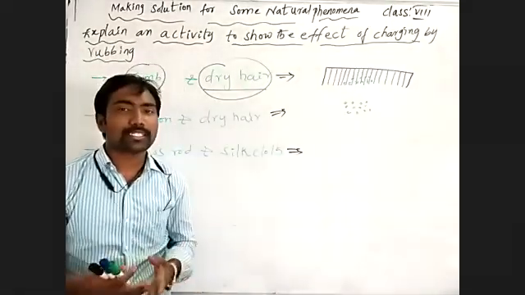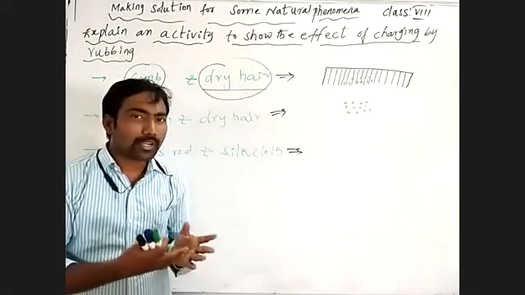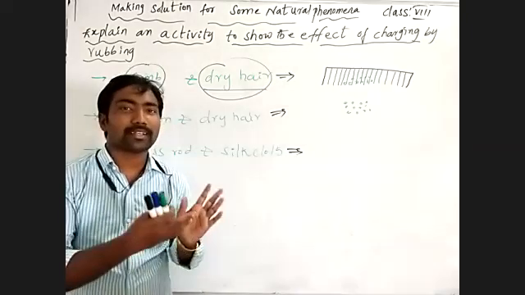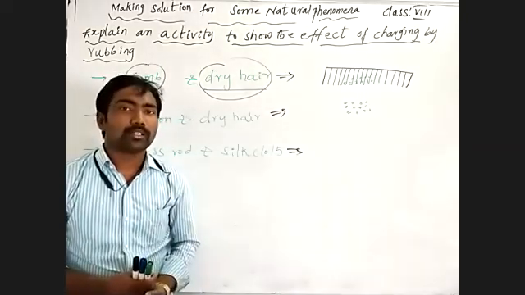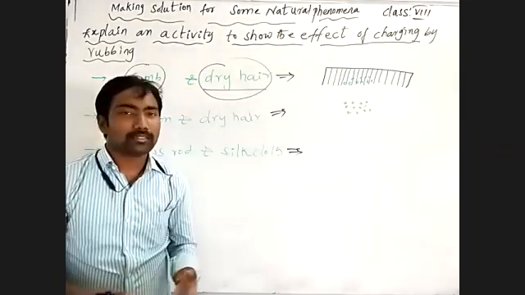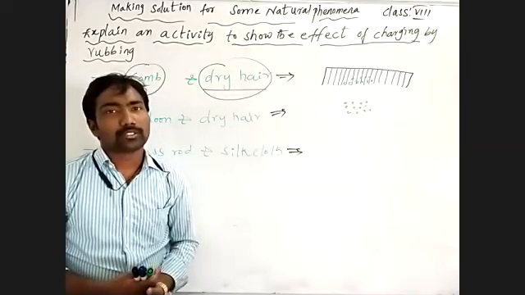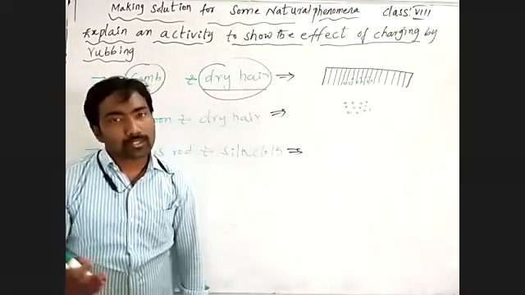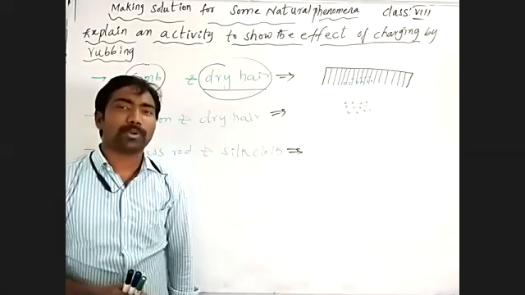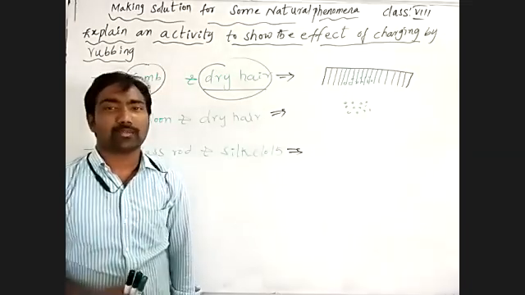The body which is receiving the charges, the electrons, is described as a negatively charged body. The body which is losing its charges becomes positively charged. So the body which has negative charge attracts the pieces of paper, which are uncharged bodies.